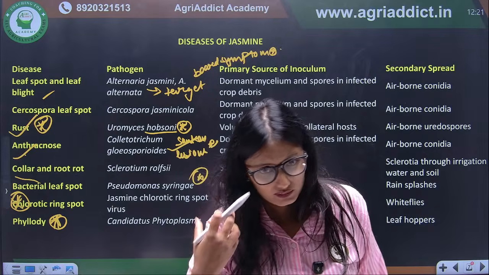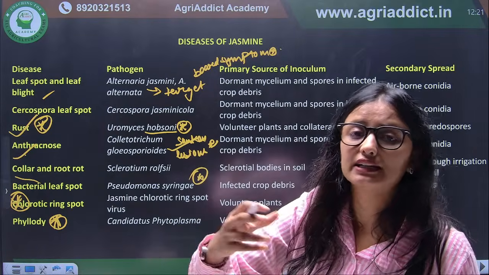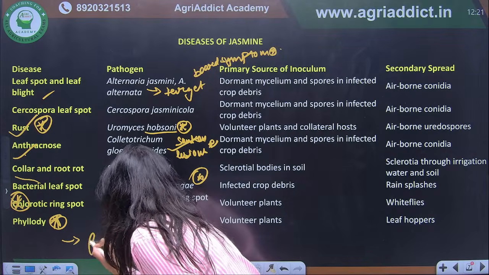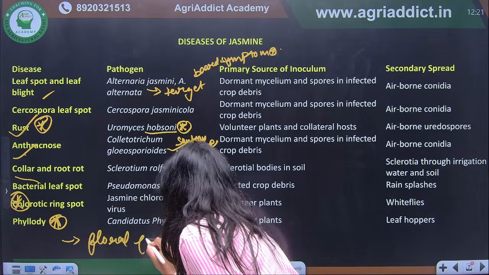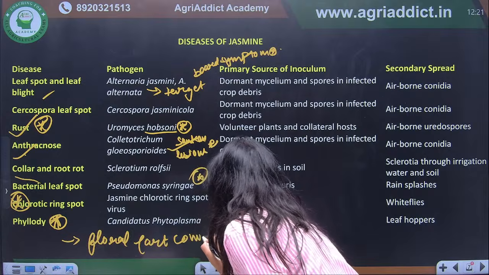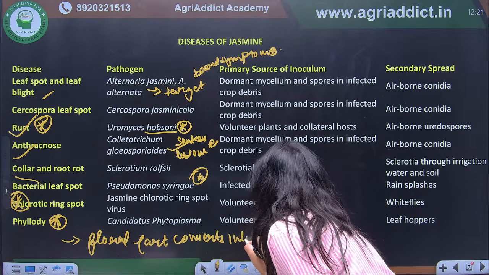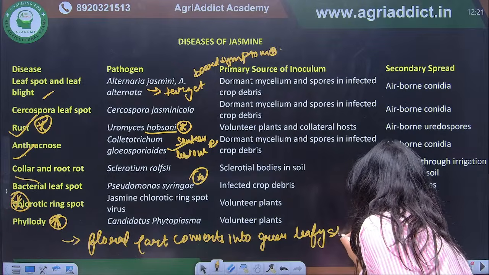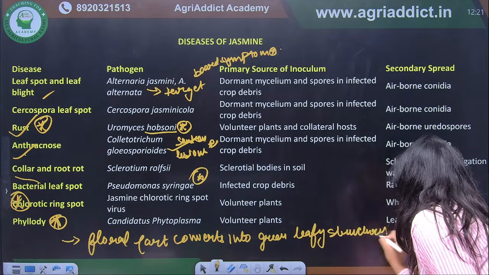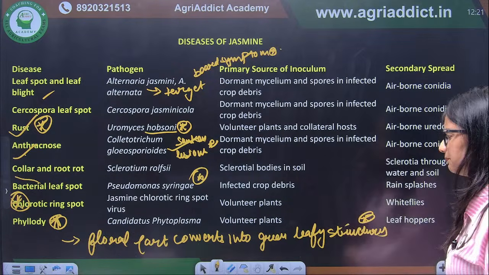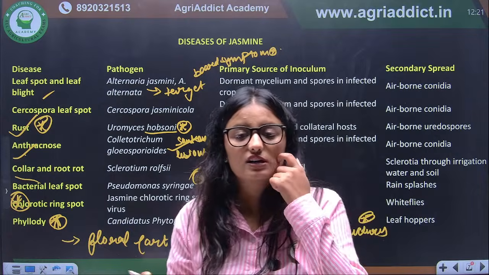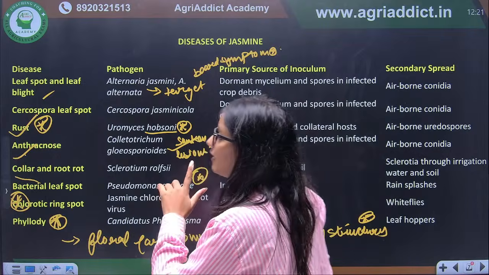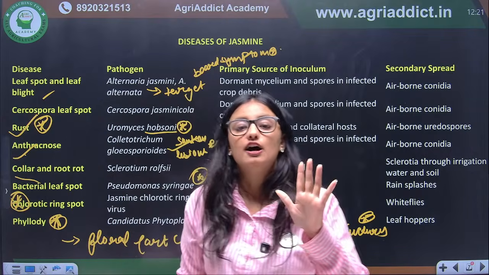The floral parts convert into green leafy structures. This is the characteristic symptom of phyllody, and phyllody in jasmine is caused by phytoplasma.